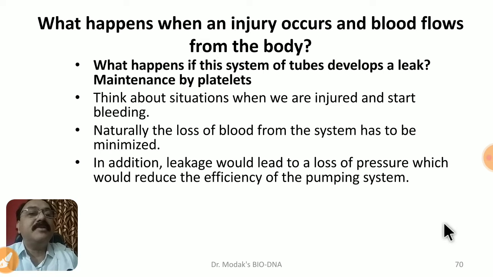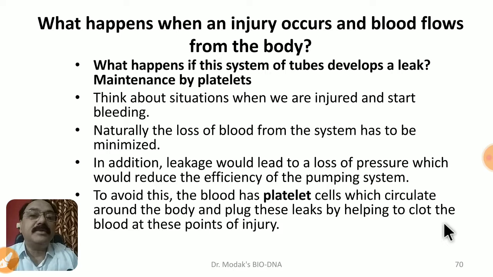Think about the situation when we are injured and start bleeding. Naturally, the loss of blood from the system has to be minimized, otherwise there is a chance of death. In addition, leakage would lead to a loss of pressure. That would reduce the efficiency of the pumping system, and therefore we don't have to let the blood flow for a longer period of time. To avoid this, the blood has another type of cell that we call platelets, which circulates around the body and plugs these leaks by helping to clot the blood at that particular point of injury and prevent the blood from flowing out.